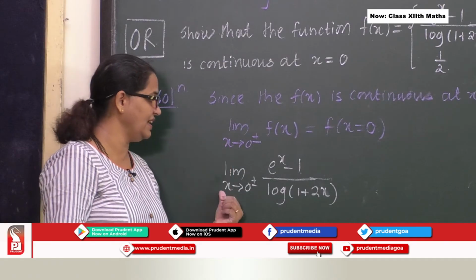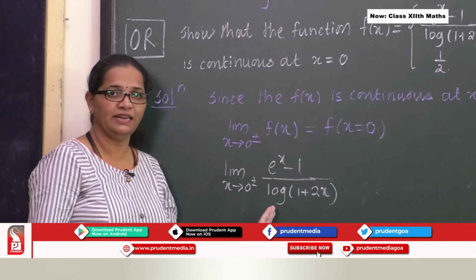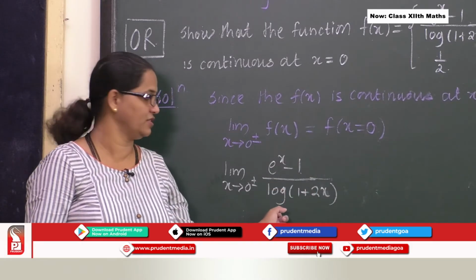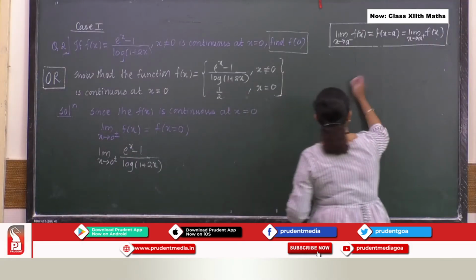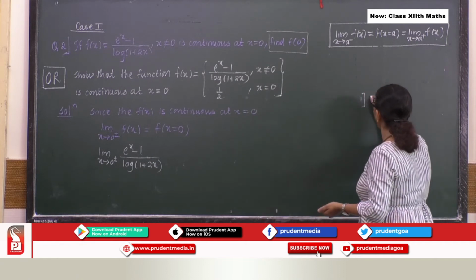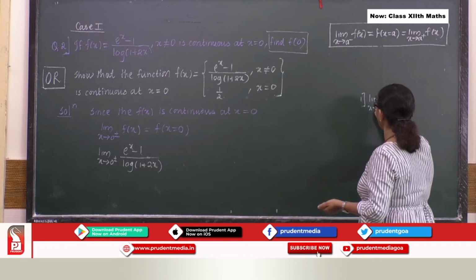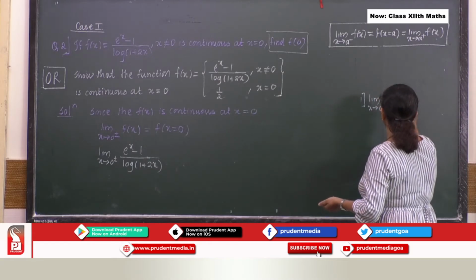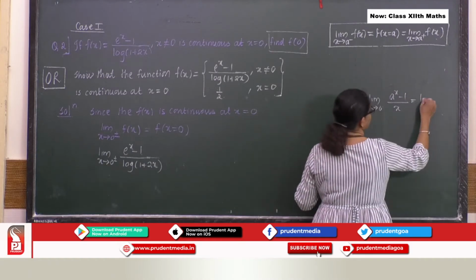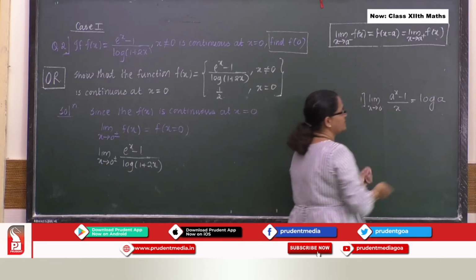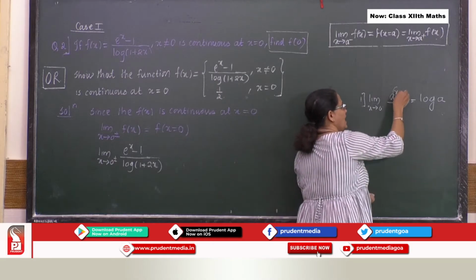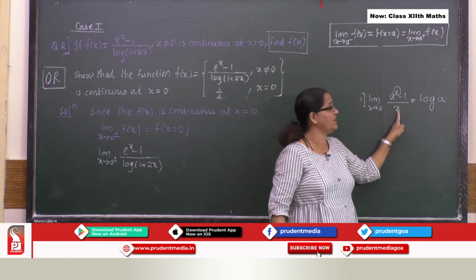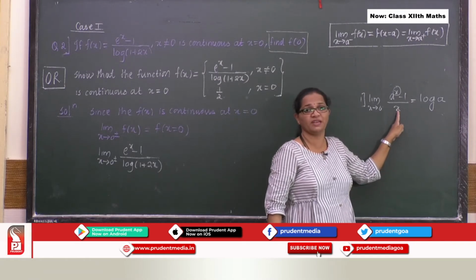So basically we are dealing with finding the limit of exponential function as well as logarithmic function. So here these two formulas basically we are talking about. So limit x tends to 0, it is a raised to x minus 1 upon x. So if you get something like this, it is nothing but log a. Just remember whatever variable you have over here, the same variable is supposed to be present over here.